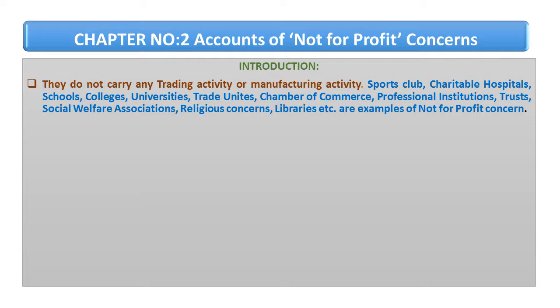Normally they sell the goods to their members or to outsiders, to the society at large, to provide services and not to earn profit. And a few examples are: sports clubs, charitable hospitals, schools, colleges, universities.